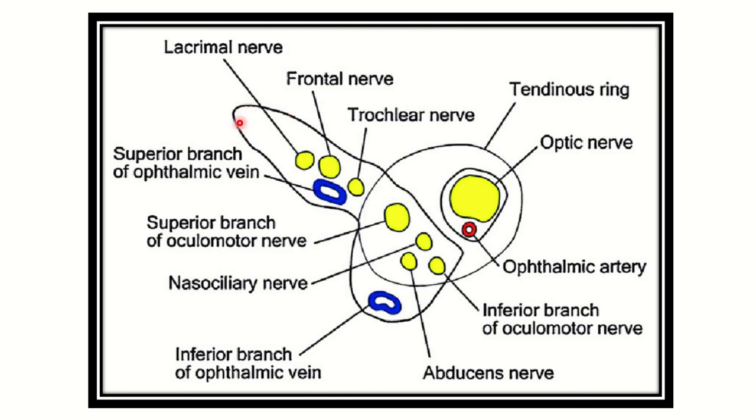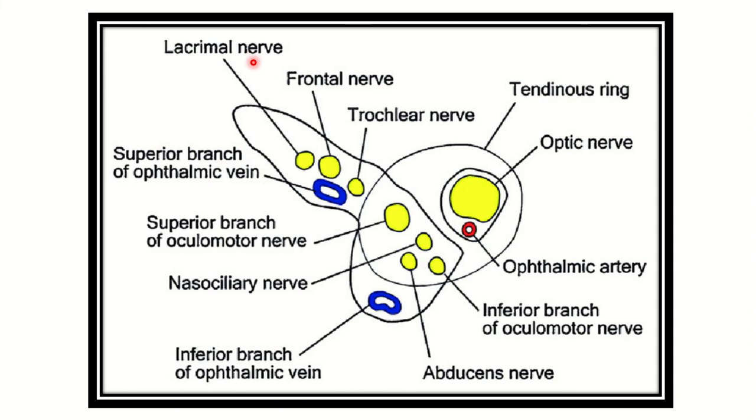Here we can see the superior orbital fissure, and there are almost all nerves except two, and these two are veins. So the superior orbital fissure typically contains nerves and veins. If there is any artery, that will be the wrong answer. Now we can see the contents of the superior orbital fissure, that means the structures passing through it.